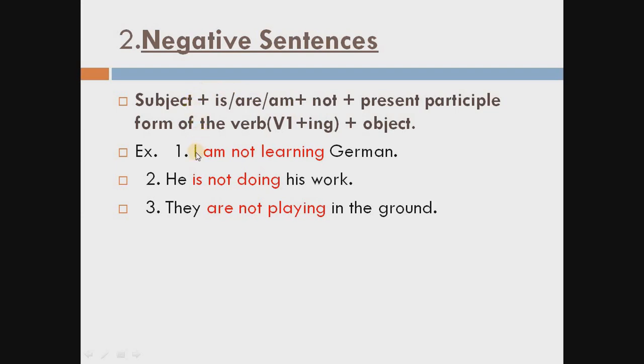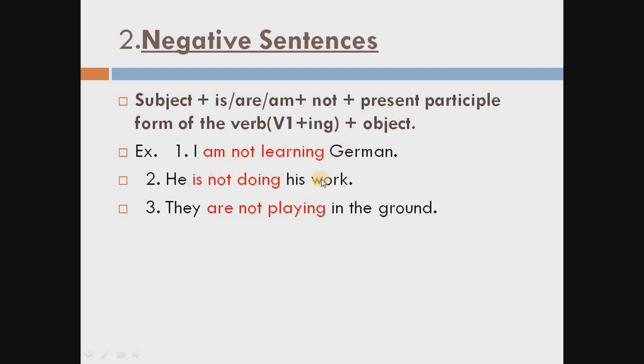See the example, I am. Why are we choosing am here? Because this is the rule, that for I we always use the helping verb am, then not, then the main verb learn, and in learn we use ing here, then the object. So this is the negative sentence of present continuous tense.